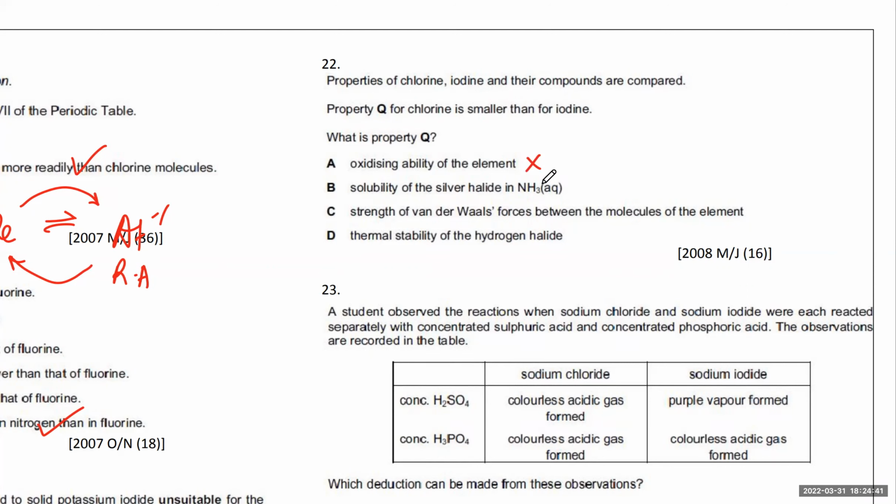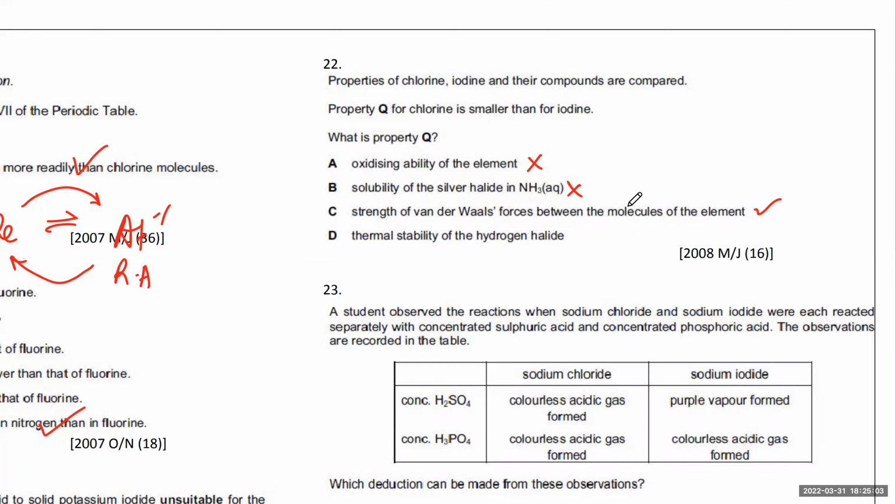Solubility of halide in NH3. Chloride is going to be a lot more soluble compared to iodide. So this one is also wrong. Why did he say smaller? Strength of van der Waals forces. Chlorine is smaller, so a smaller molecule has weaker van der Waals forces compared to iodine. So this one is true. Okay, is this also clear? Thermal stability of the halide. This is going to have greater stability, and this is less stable.